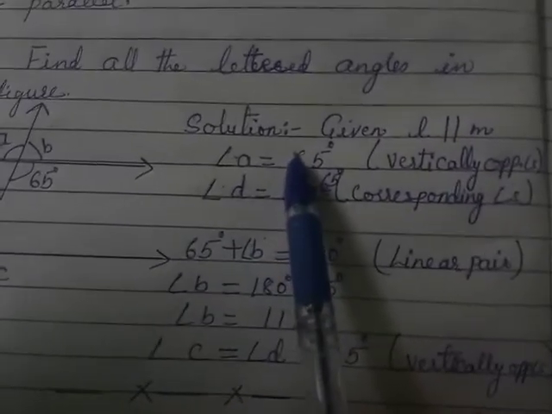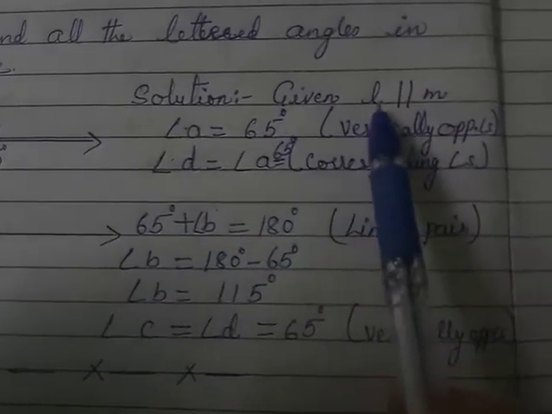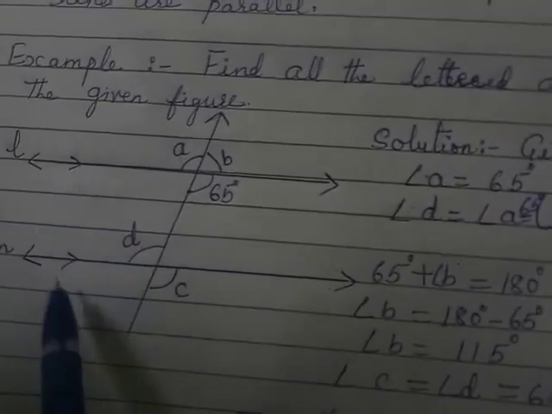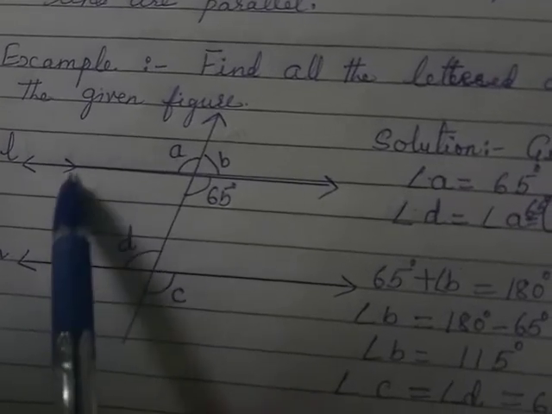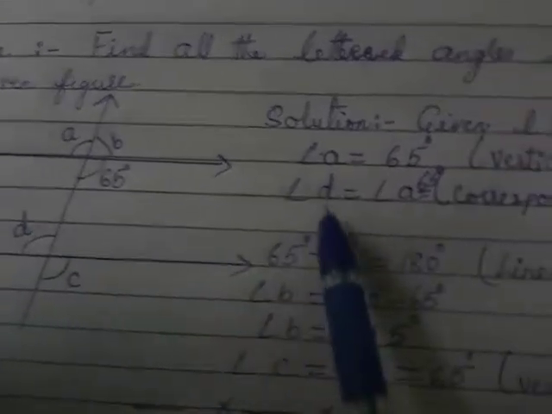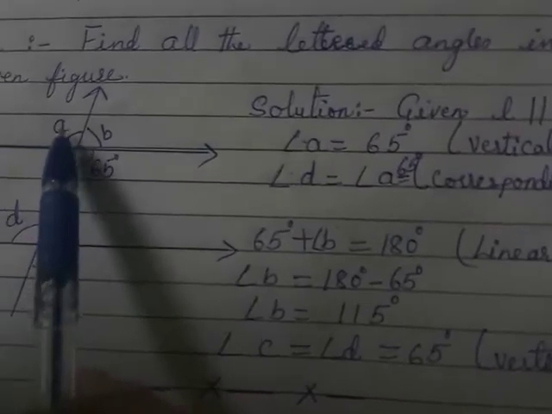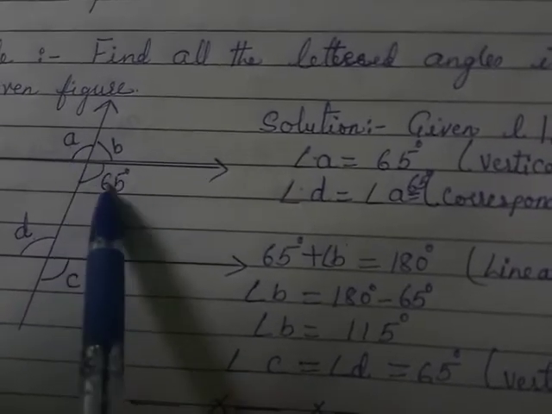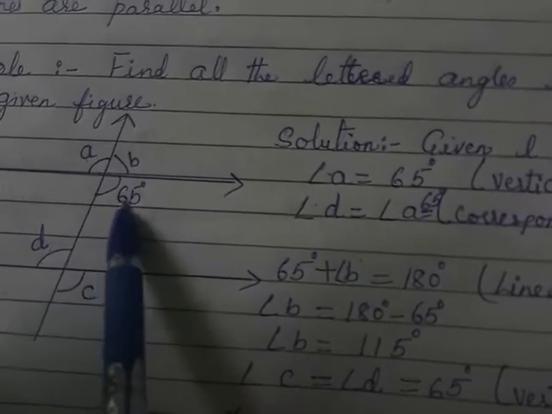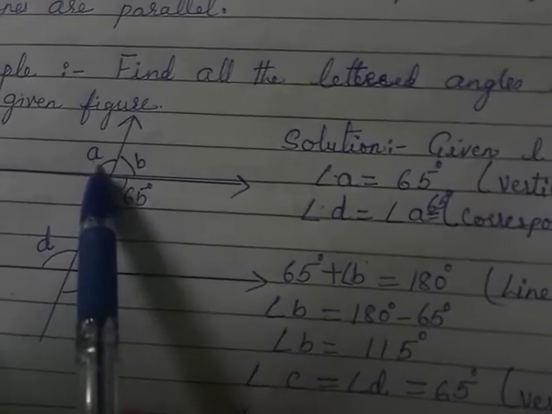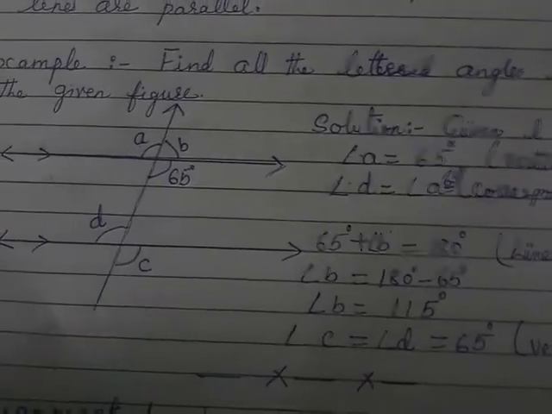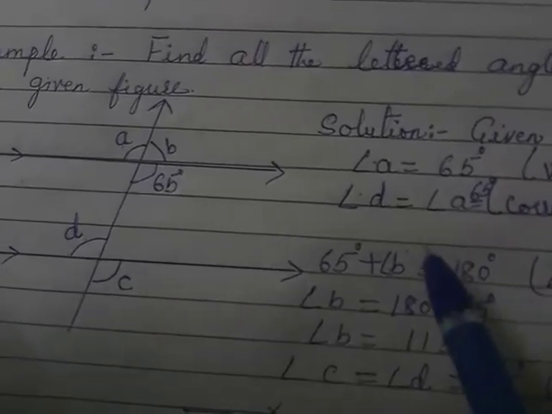Solution. We know that line L is parallel to M. That is given to us. We can see by the arrows that these two lines are parallel. And we know that angle A and this angle 65 are vertically opposite angles, and vertically opposite angles are always equal.